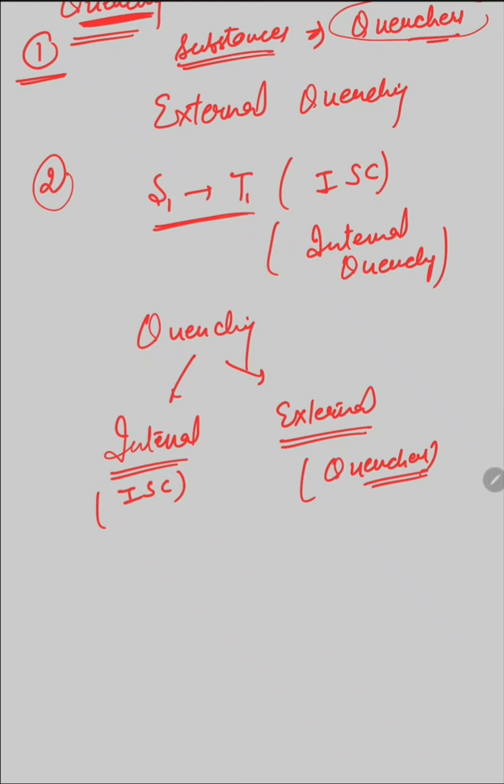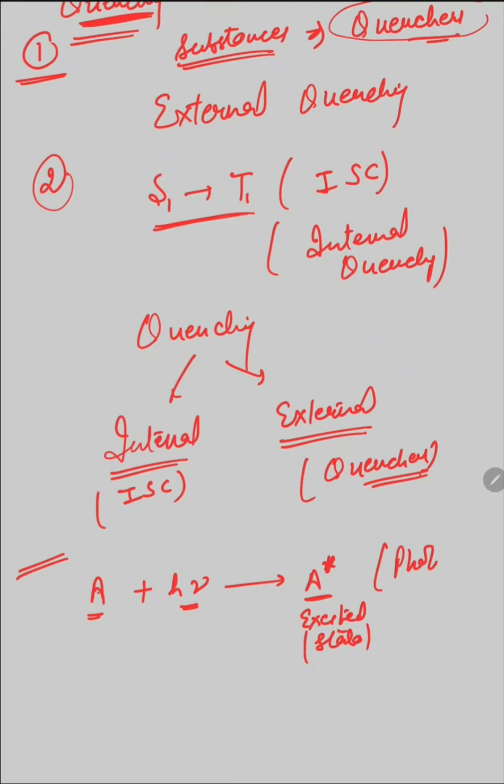Now let us consider a molecule. A is a molecule which absorbs a particular amount of radiation and is excited to the excited state. Now we are starting the derivation. This process is known as photoactivation, activation of the molecule in the presence of light.